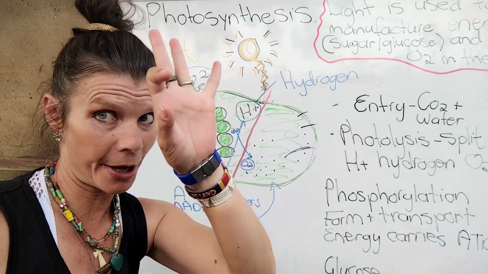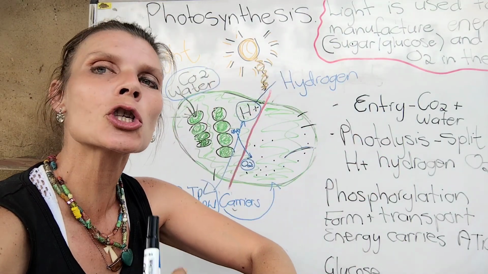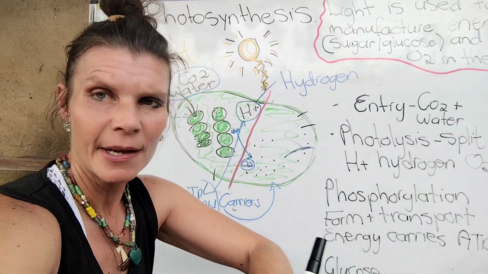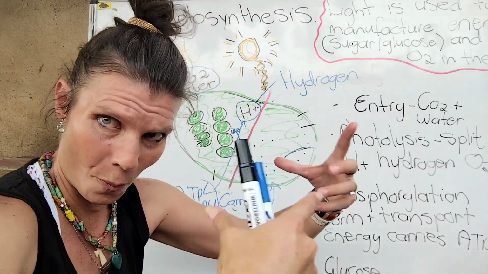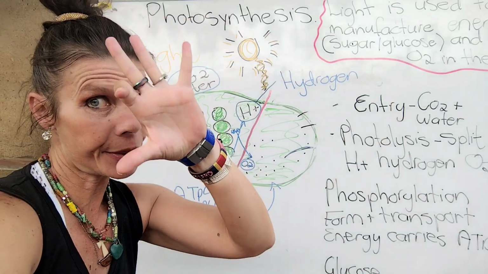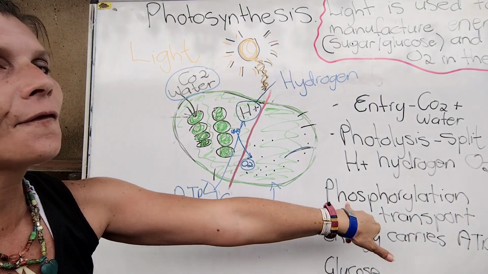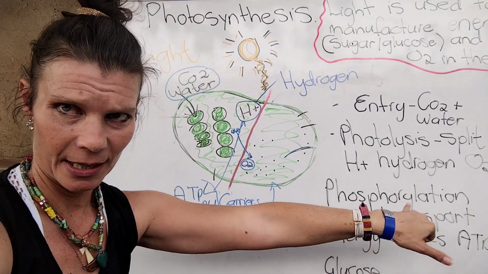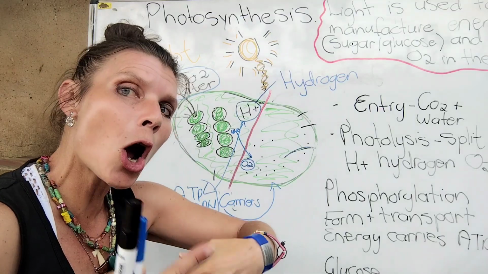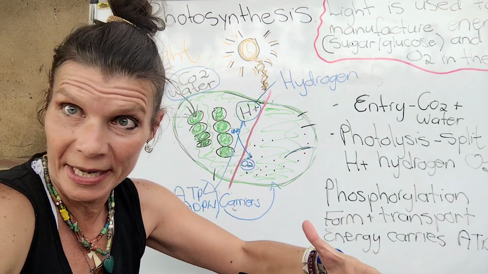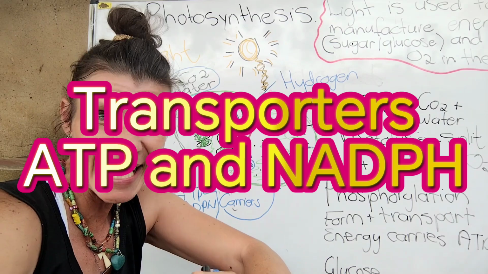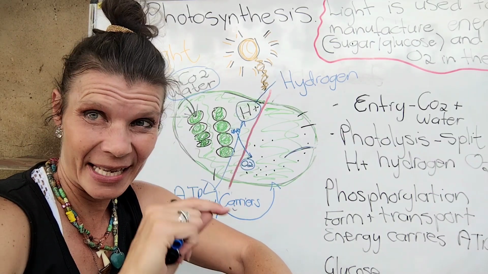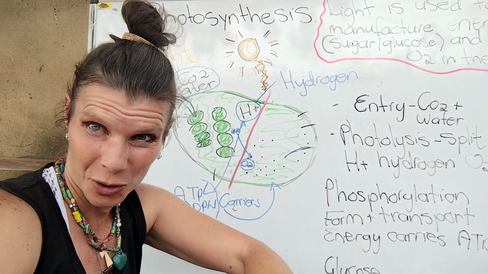Then I got my third process, phosphorylation. Now think about formation, forming something. My third process is phosphorylation. That is where transporters are forming now. And my transporters are called my ATP, adenosine triphosphate.